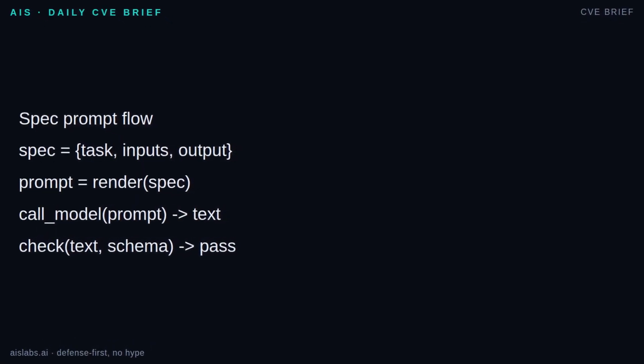First, write the task as a single verb phrase. Classify the ticket, extract invoice fields, rewrite the paragraph. Not classify and summarize and recommend policy changes. Second, list the inputs by name. For example, ticket text, customer plan, policy excerpt.